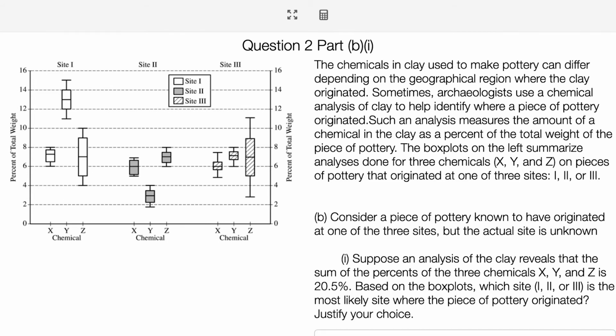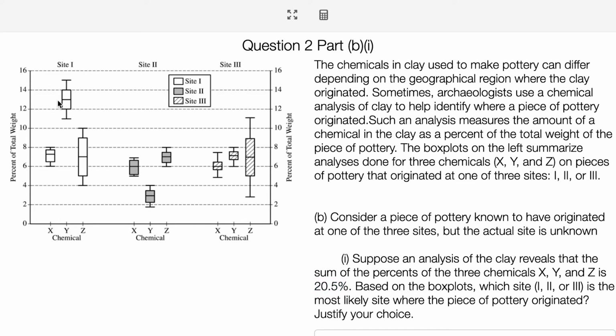Consider a piece of pottery known to have originated at one of these sites. The actual site is unknown. Suppose an analysis of the clay reveals that the sum of the percents of the 3 chemicals is 20.5. Based on the box plots, which site 1, 2, or 3 is the most likely? So, okay, this one took me a second or two to understand what it's talking about, but so we have, this is site 1. All 3 of these are site 1. All 3 of these are site 2, and all 3 of these are site 3. So we're checking to see when we add up all of the sites, which one gets the closest to 20.5.